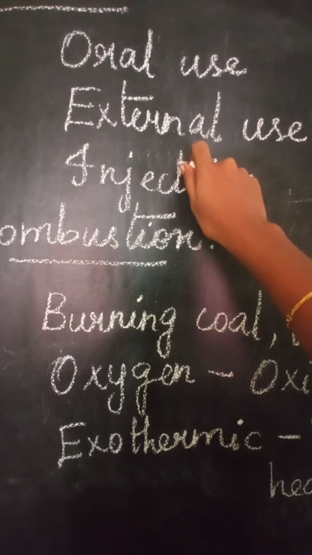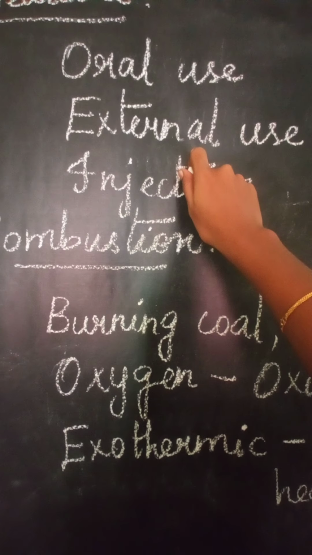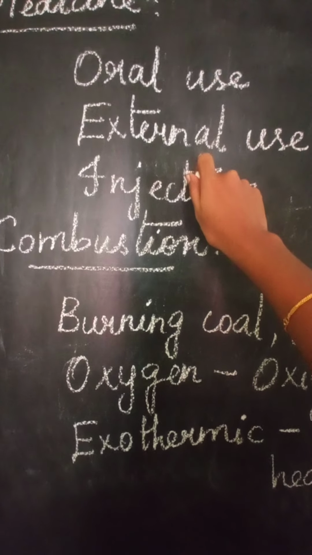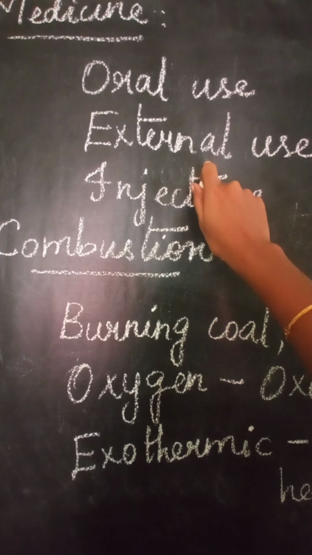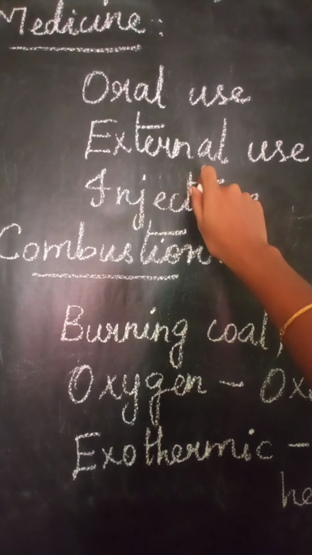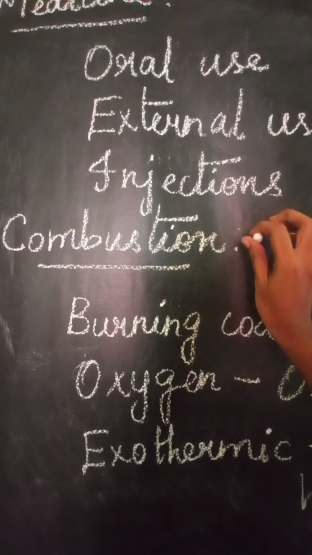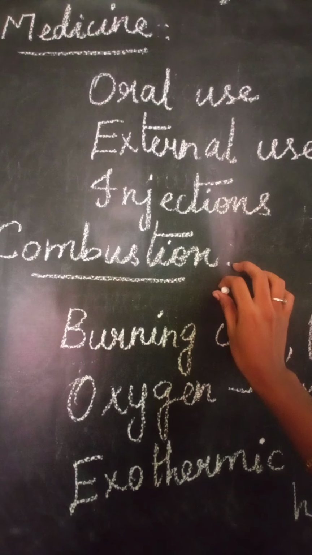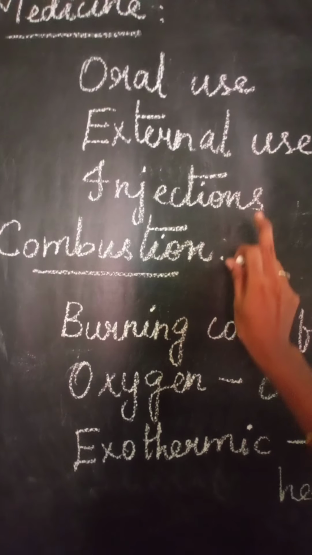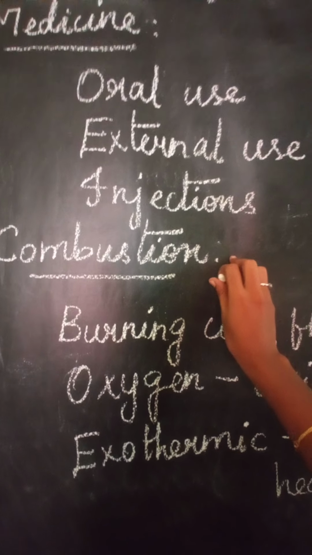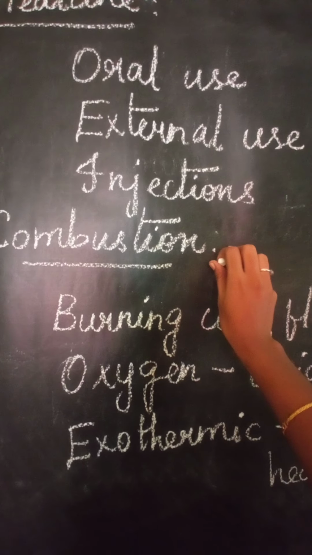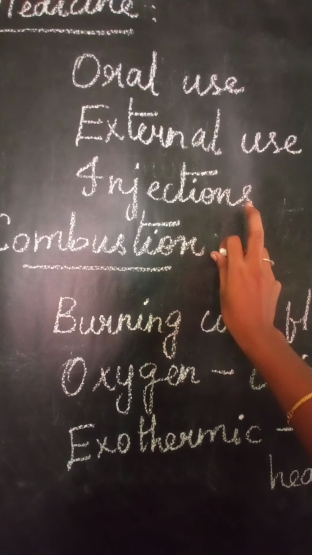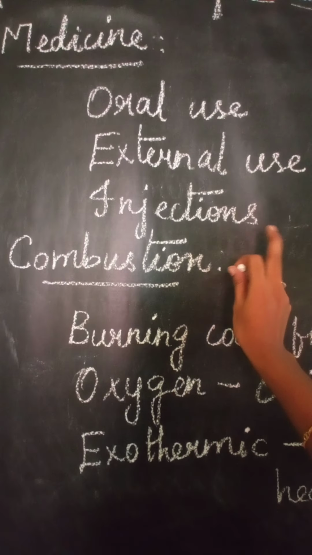For wounds on the outside of the body, what we apply is called external use. Ointments are applied on outer wounds, that is, on the skin. If we get any wound in the skin layer, we use external medicines applied on the skin to cure that disease and also to kill the microorganisms found outside. For that purpose we use medicine in external use.